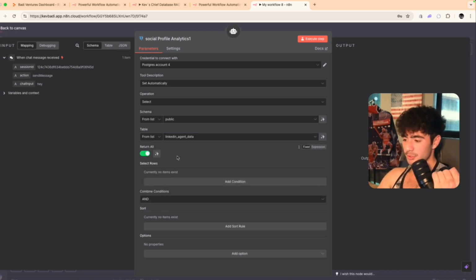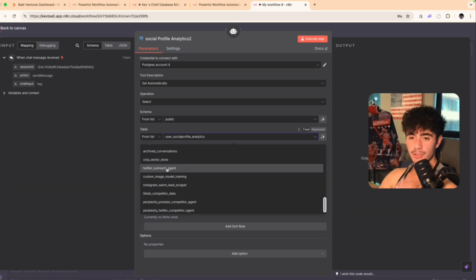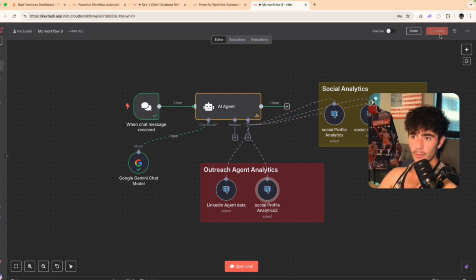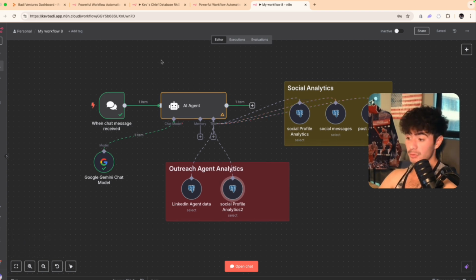Now this one only inserts 1 row every single day, so we don't mind just returning all rows. The agent will easily be able to handle that. And so yeah, we'll just click out, and then we'll go grab the Twitter agent data. There we go, Twitter outreach agent. Let's give it a click. All right, let's click out. Cool, now we can click save. So we basically just recreated a mini version of the CHEIF database agent in like 2 minutes.